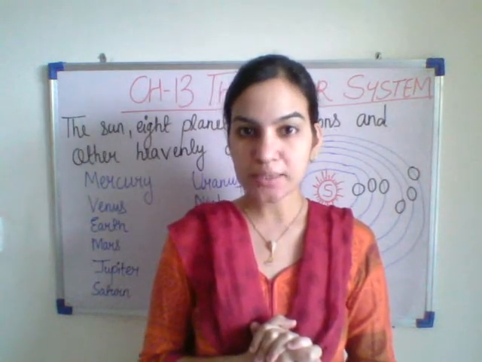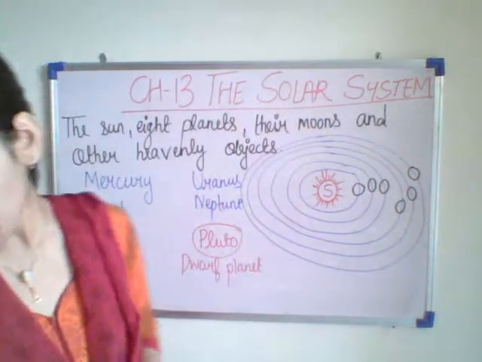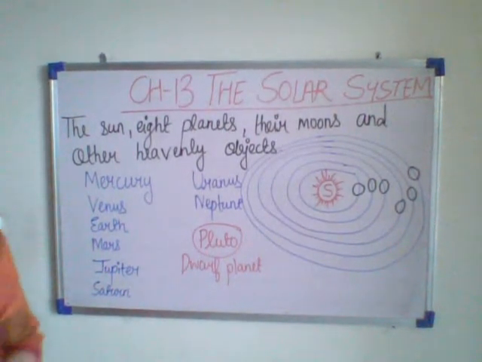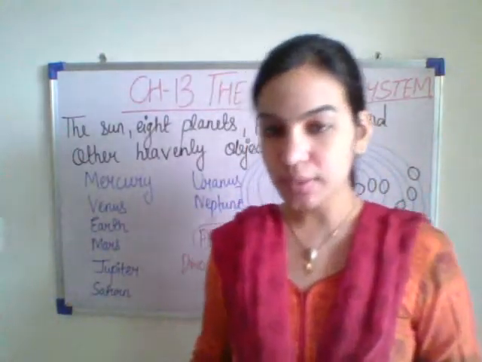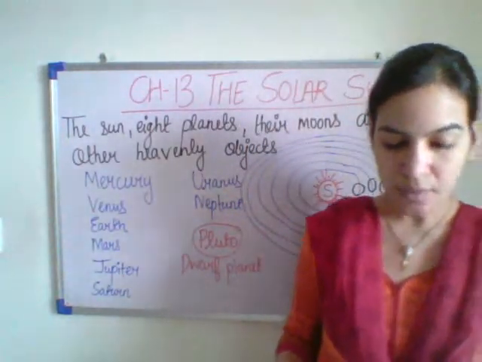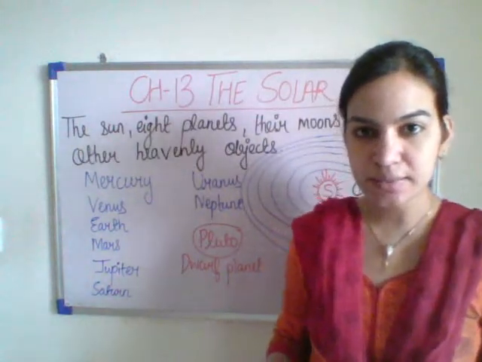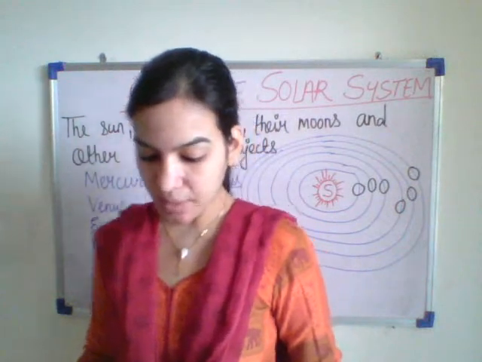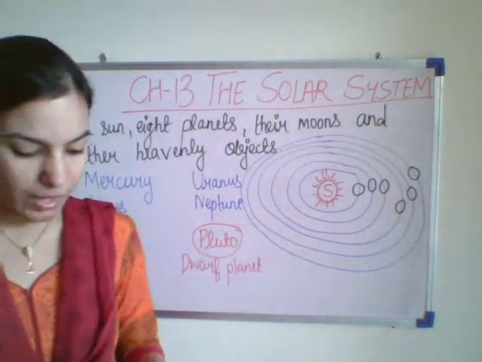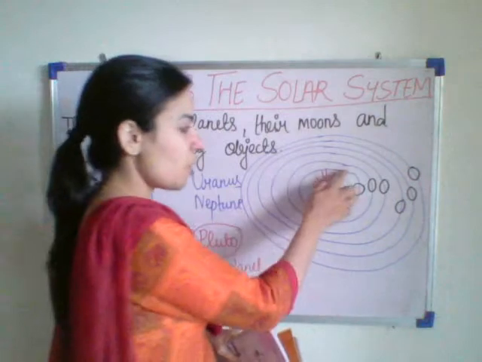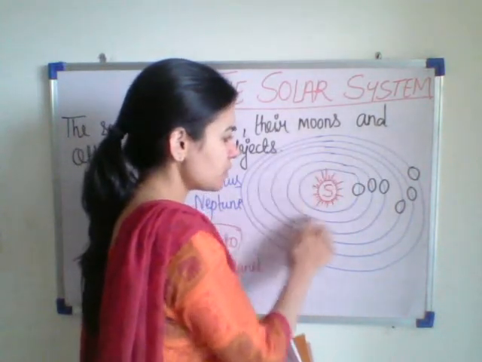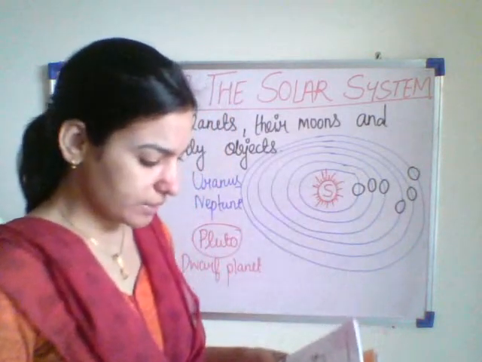Now students, let us read from the book. You can take out page number 104 of your book, the solar system. There are 8 planets in the solar system. Each planet revolves around the sun in its own orbit. This is the orbit, and each planet revolves around the sun in its own orbit.